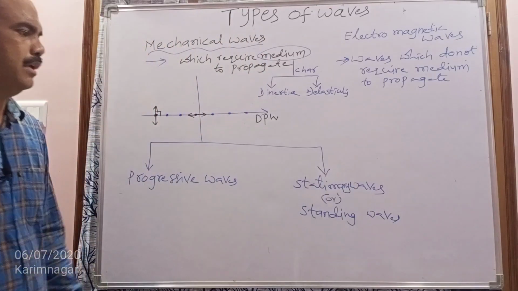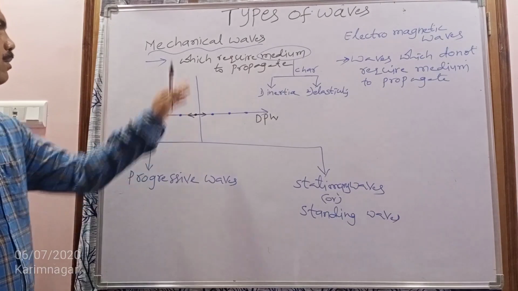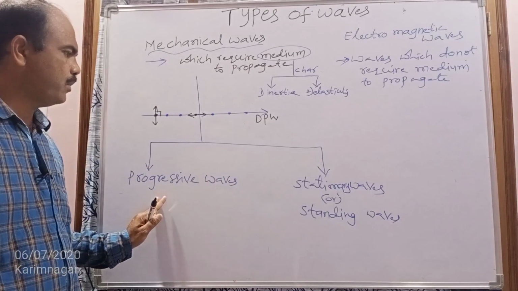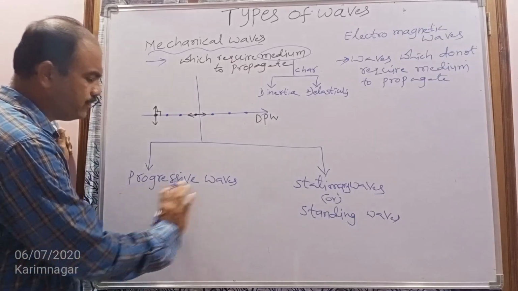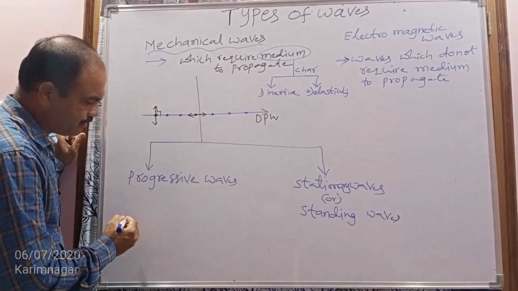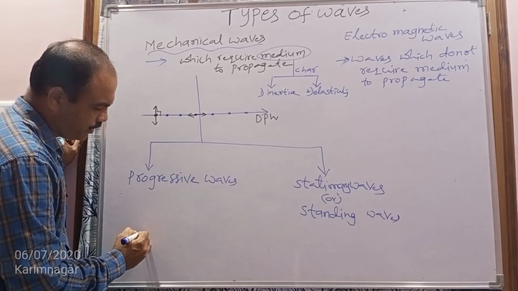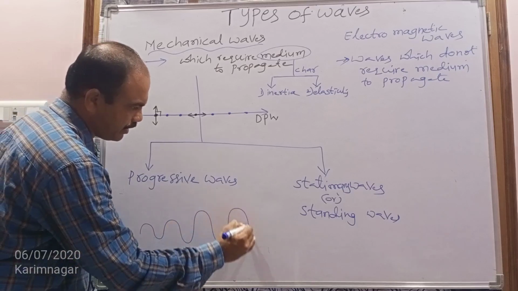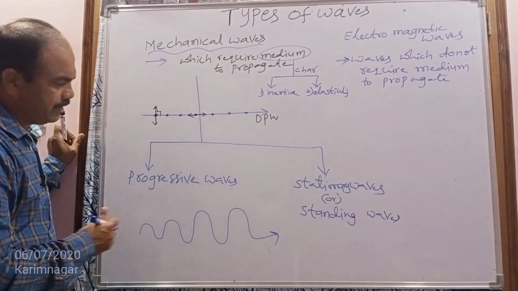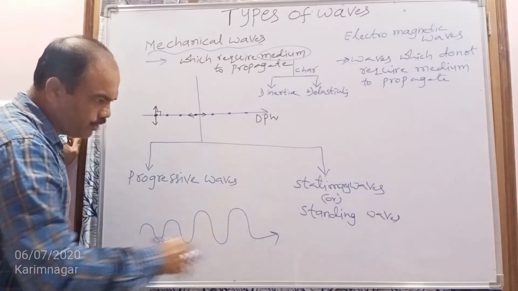Stationary waves may also be called standing waves. So mechanical waves are of two types: one is the progressive wave and the second one is the stationary wave. Progressive means forward. A progressive wave is a wave which propagates in the forward direction. This wave can travel continuously without reflection.